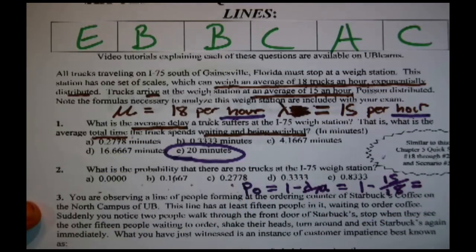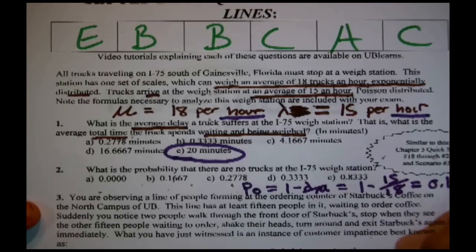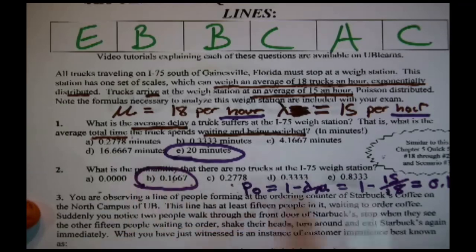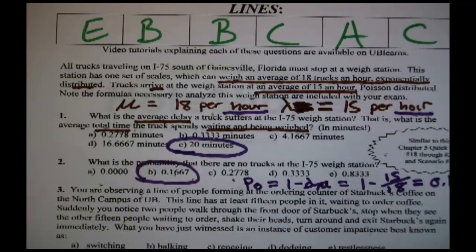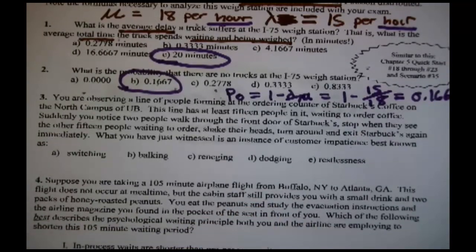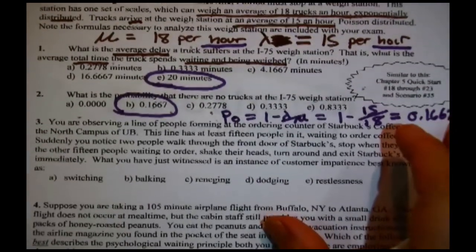So we just say P sub 0 = 1 minus lambda over mu, which is 1 minus 15 over 18. I got 0.1667. But there it is, right there.